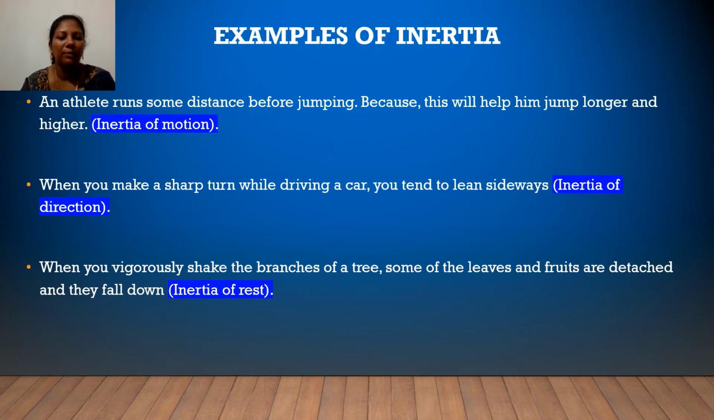Examples of inertia. First example, an athlete runs some distance before jumping because this will help him jump longer and higher. So we can say this type of inertia is inertia of motion. When you make a short turn while driving a car, you tend to lean sideways. That is inertia of direction. When you turn a car, you will lean sideways. So this type of inertia is called inertia of direction.